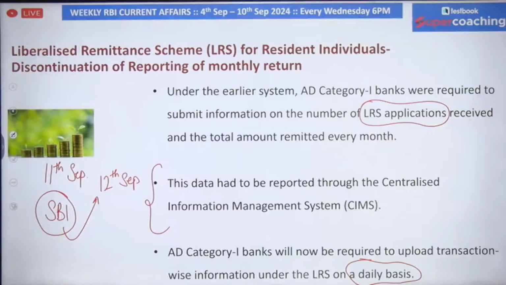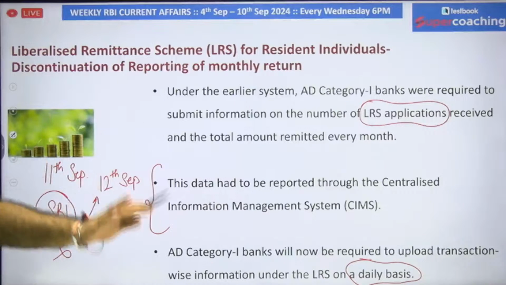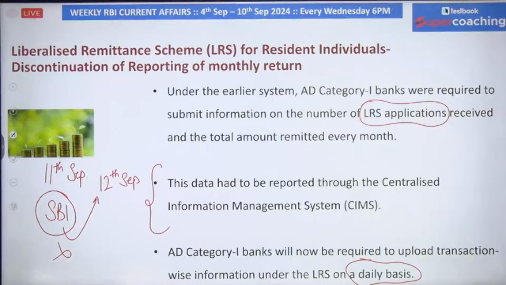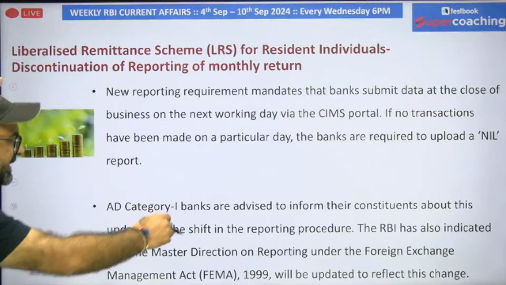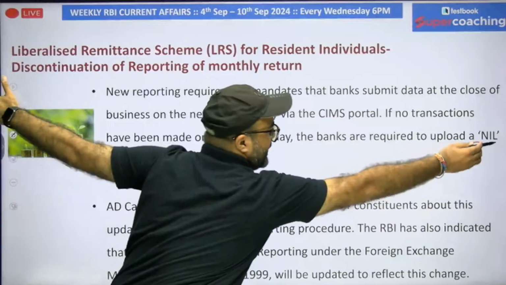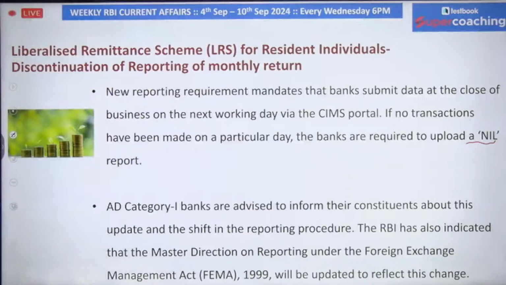Now they will be doing it on a daily basis. Let's suppose on 11th September, SBI has not received even a single application for remittance, then SBI will give a report that, sir, we have received nil. We have received zero. A nil report means we have received no application for making transactions outside the country.